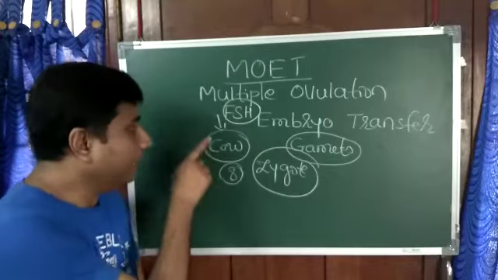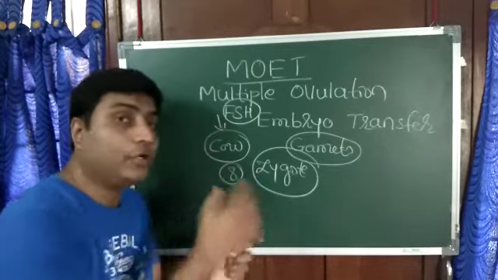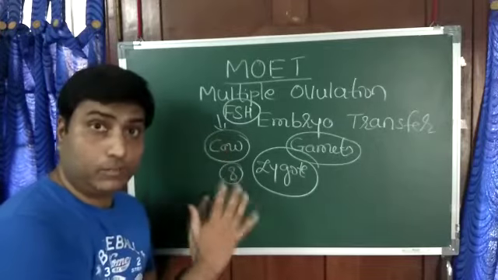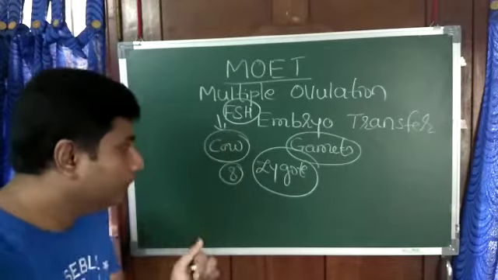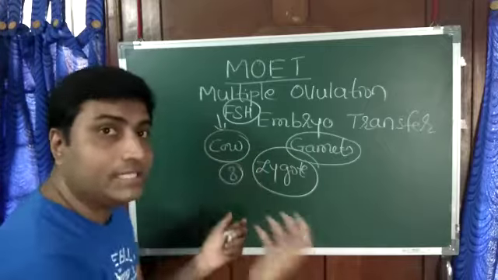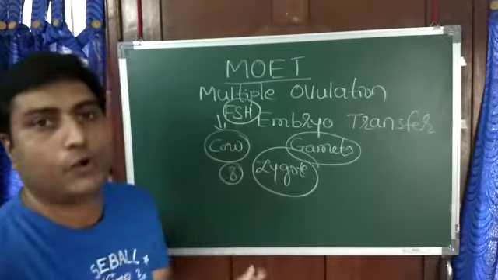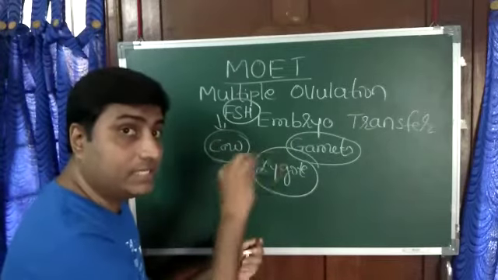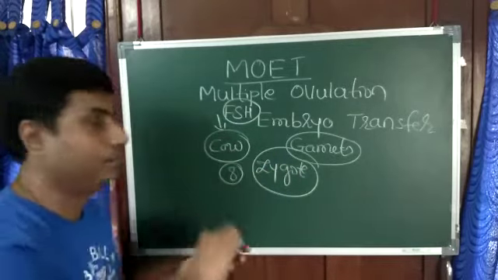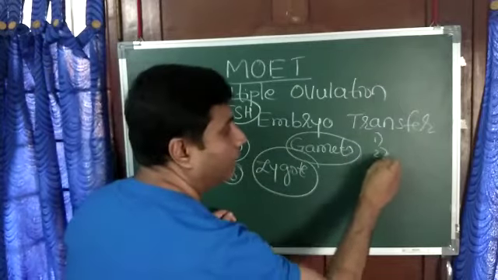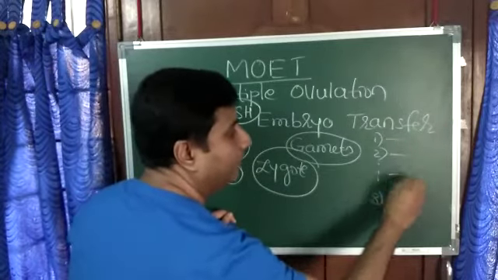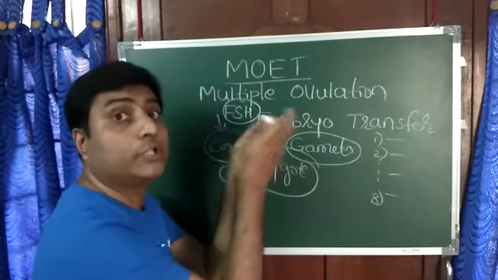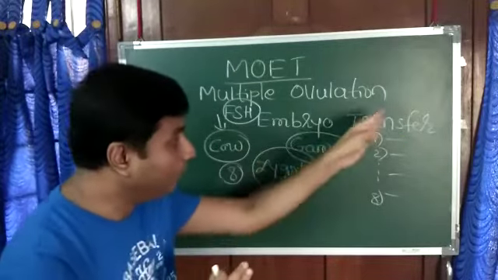But a single cow cannot accommodate all 8 calves in its body, and this is a superior cow. So what do we do now? We collect all these 8 zygotes from the cow's body, get them outside, and then introduce each zygote into the womb of a different cow, in 8 different cows.